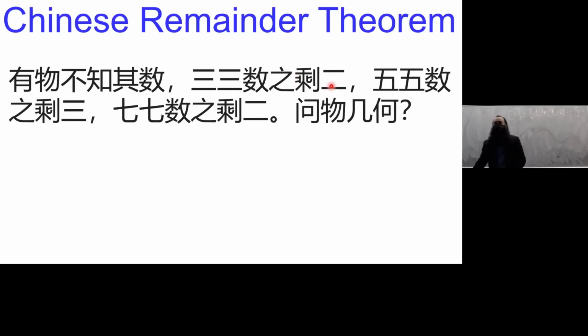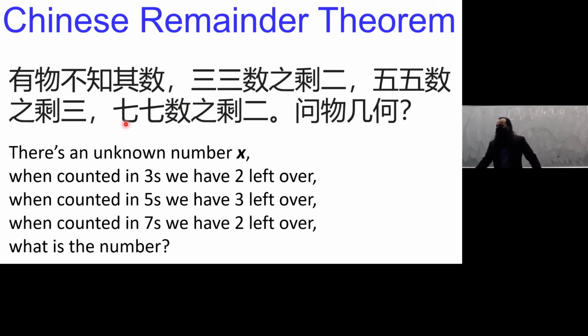When you see 2 lines, that's 2. 5 lines. The upside down 7, that's 7. Okay? So there's an unknown number x. When counted in 3s, we have 2 left over. When counted in 5s, we have 3 left over. When counted in 7s, we get 2 left over.